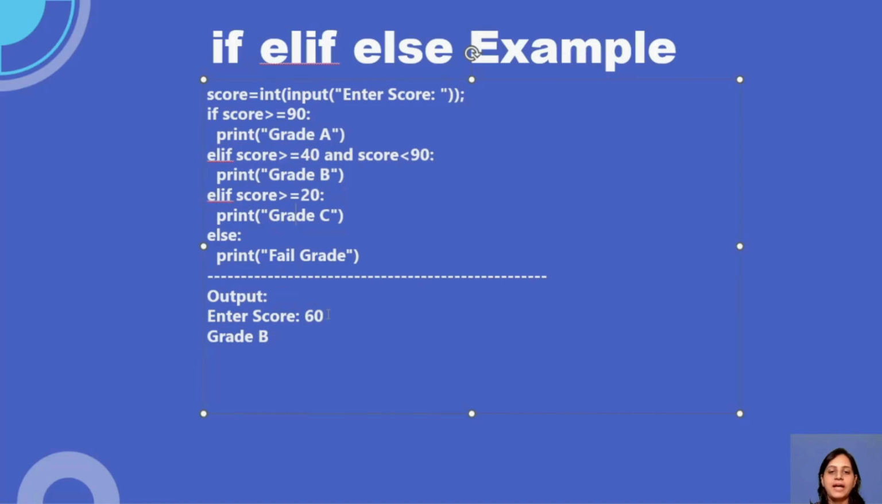So what I did, I tried to enter score 60. So guys, my 60 score is coming under which range? This range, right? My 60 is greater than 40 and at the same time it is less than 90. So what is it going to print? It is going to print grade B. And guys, take one note. After this, there will be other statements, which control the flow along with that. So this is one example of if else condition.